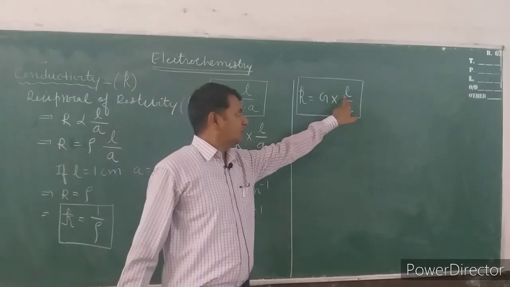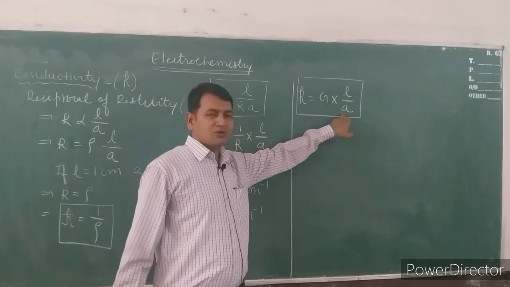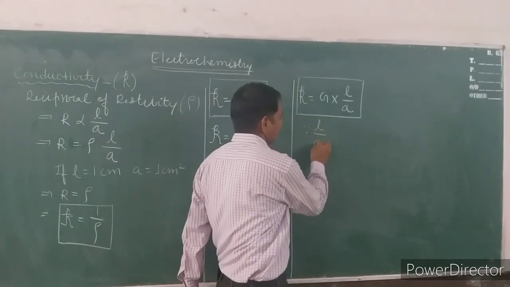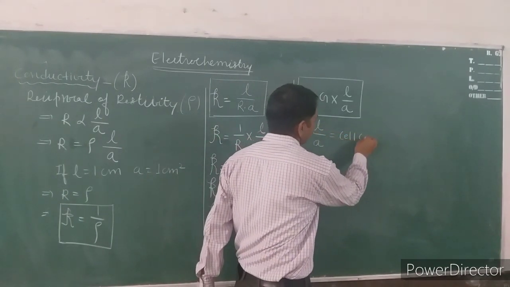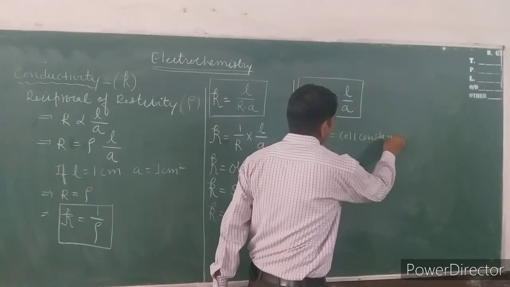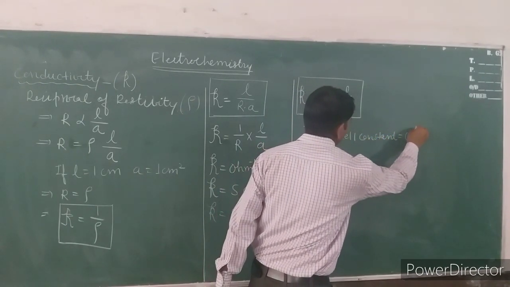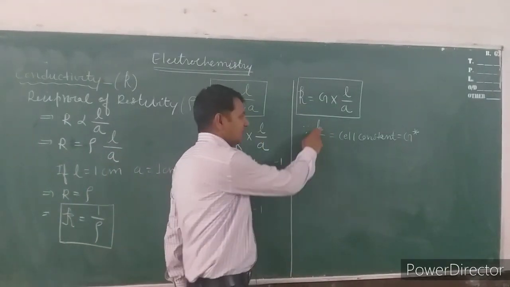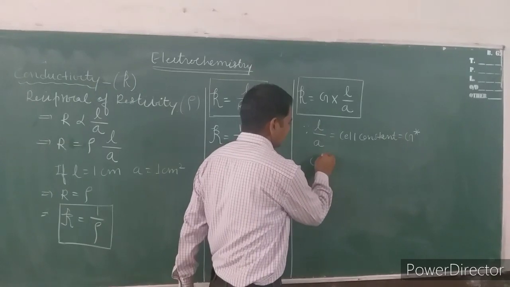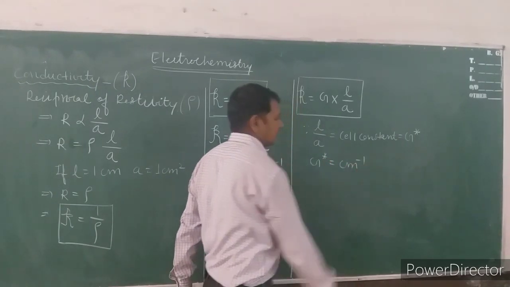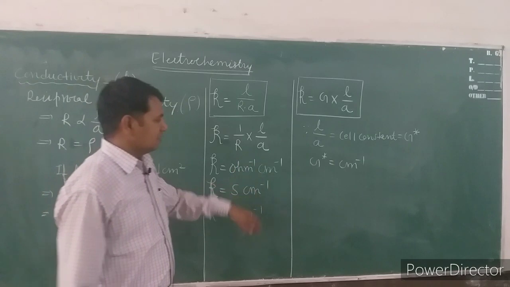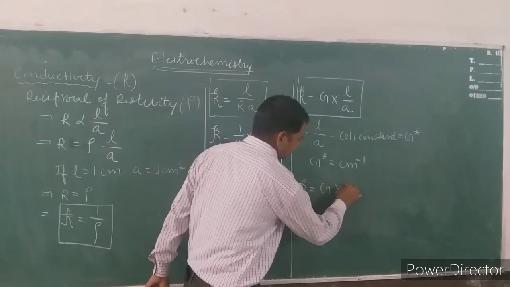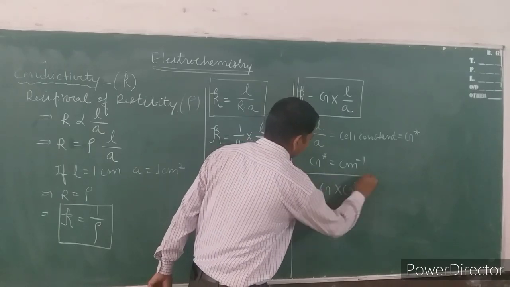So the ratio of length of electrode and their cross sectional area is known as cell constant. So L upon A is known as cell constant and its symbol is G star. The unit of cell constant will be L upon A, so G star is equal to centimeter inverse. So further, one more relation is there, conductivity is equal to conductance into cell constant.